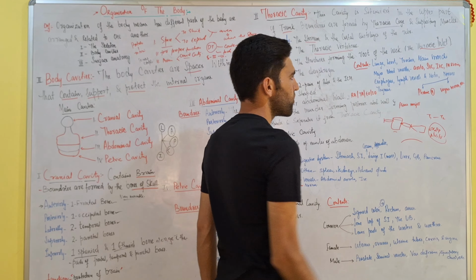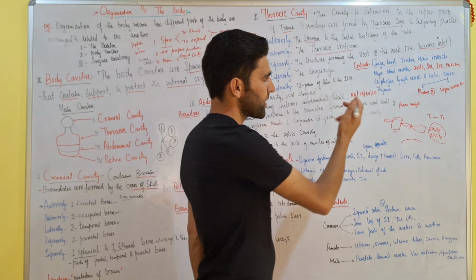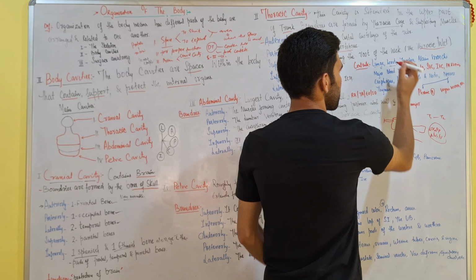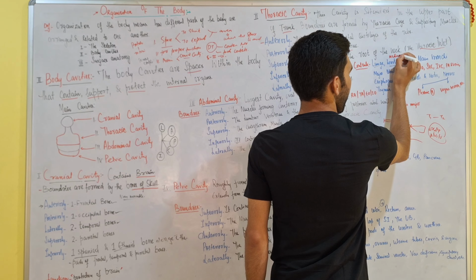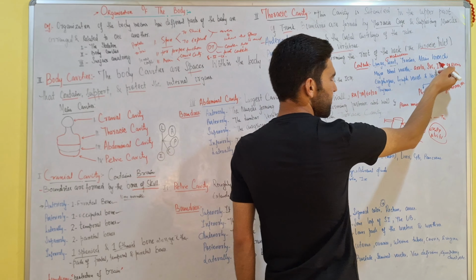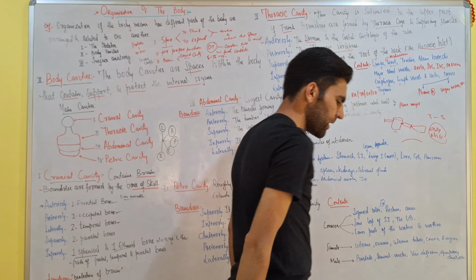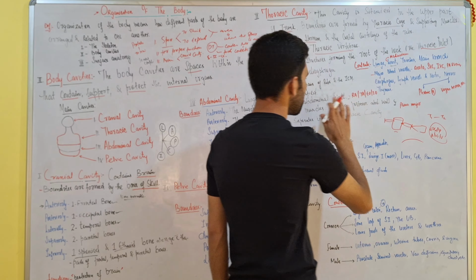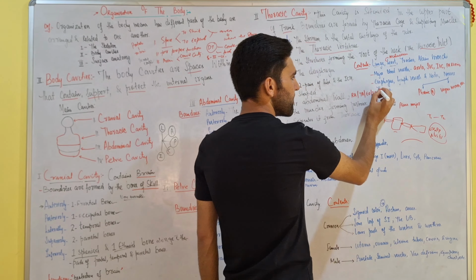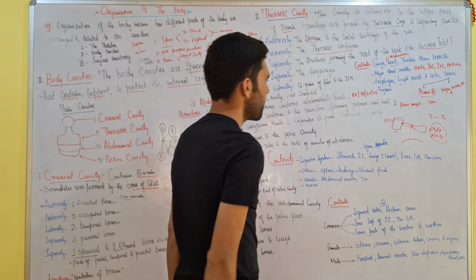So what are the contents? First is lungs, heart. Heart is actually in between the lungs, but in the thoracic cavity, and we call this as mediastinum, right here. Then trachea, main bronchi, and some major blood vessels such as aorta, superior vena cava, inferior vena cava, pulmonary arteries and veins. These are the major blood vessels in the thoracic cavity. Also, there is esophagus, there are lymph vessels and some nodes as well. Thymus, some nerves such as phrenic nerves, which supply the diaphragm, and vagus nerve as well.